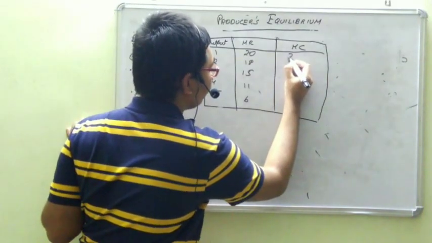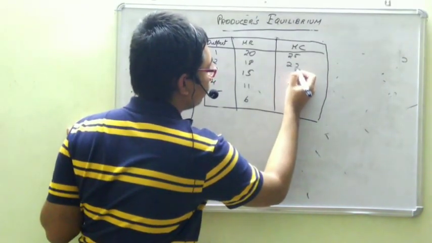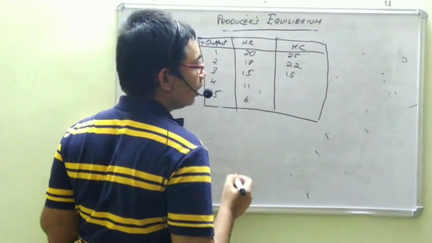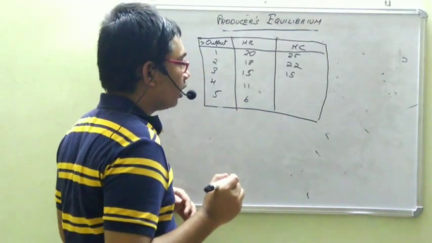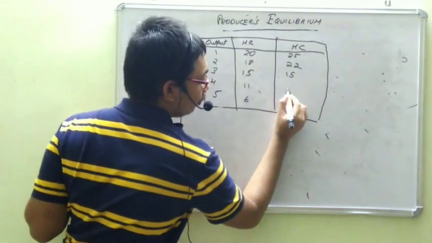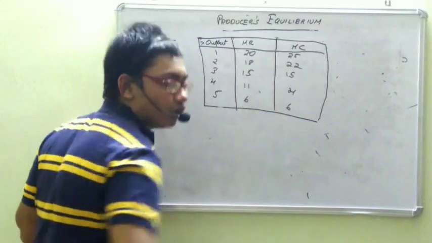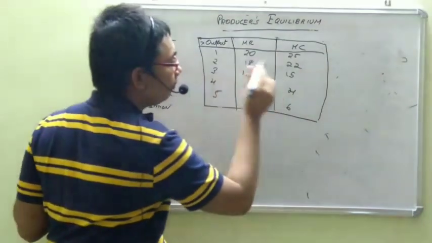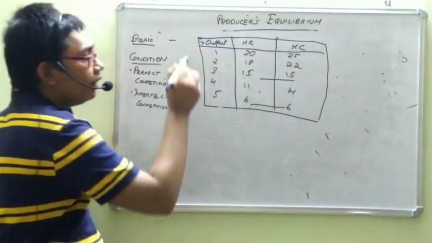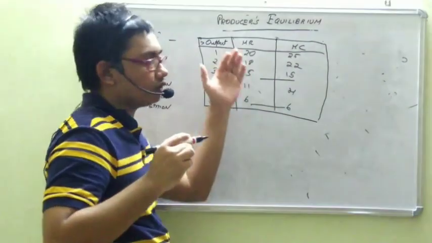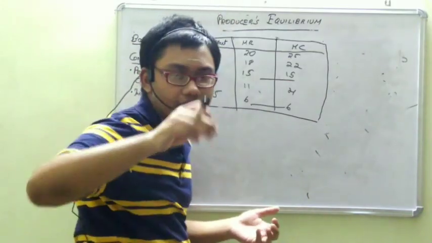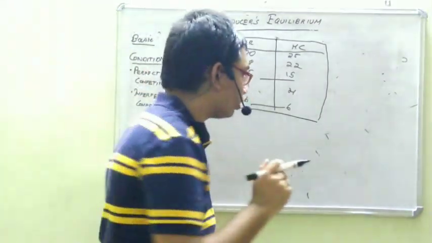What will happen to MC? MC is initially 25, 22, 15, and let's say the MC then becomes 4 and then again 6. Here there are two points where MR is equal to MC, 1 and 2. When you see, the MR curve is always negatively sloped. What about the MC curve? MC is also negatively sloped, right? Because MC is coming down.